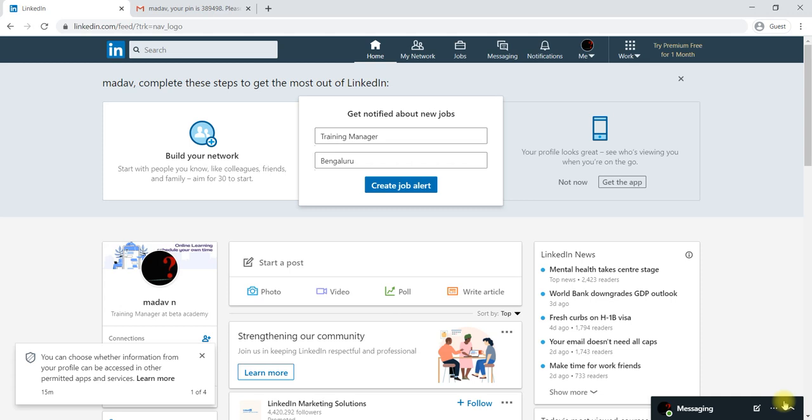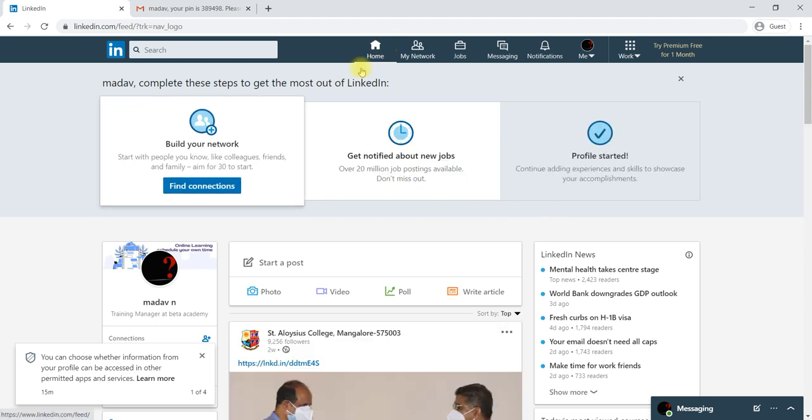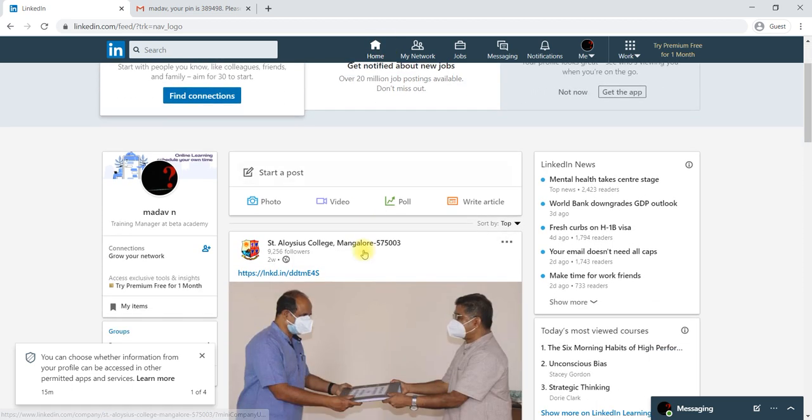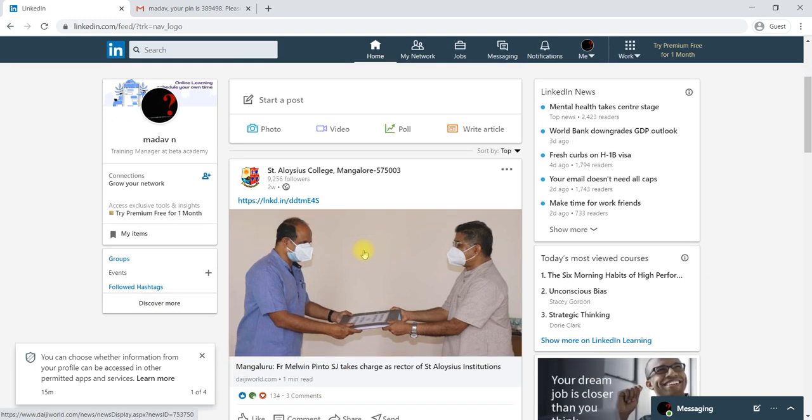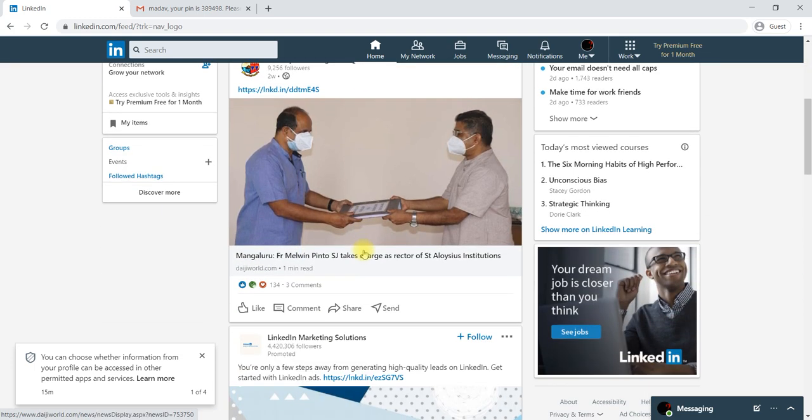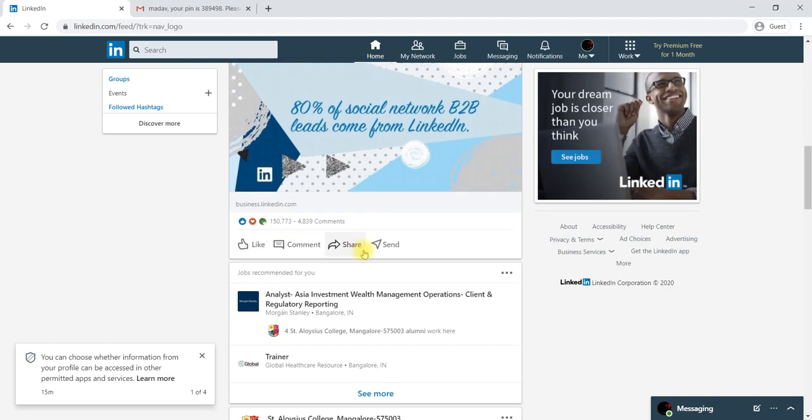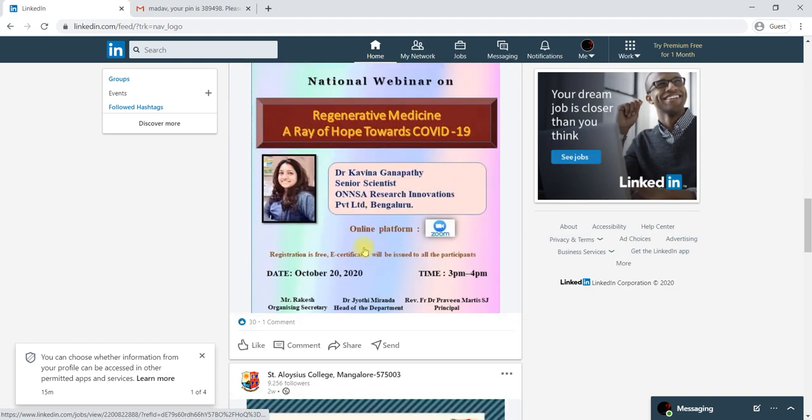Once you have finished the profile optimization, you can come back to the home tab. In the home tab, you will be able to see all the posts which are relevant to your profile. They are shown here.